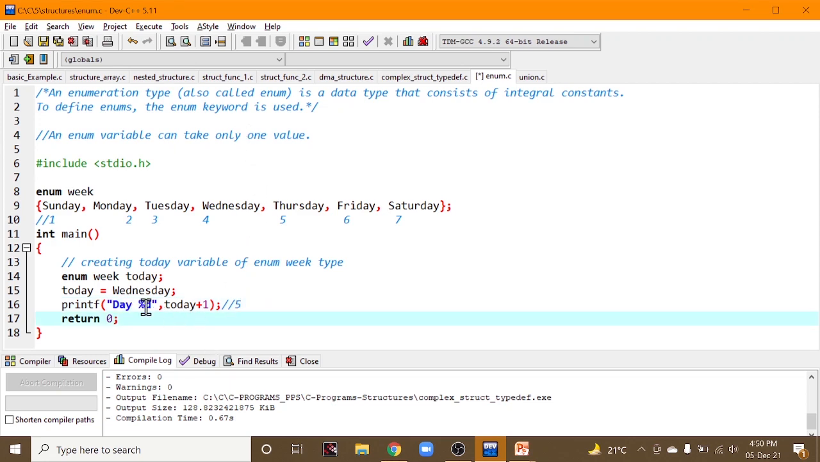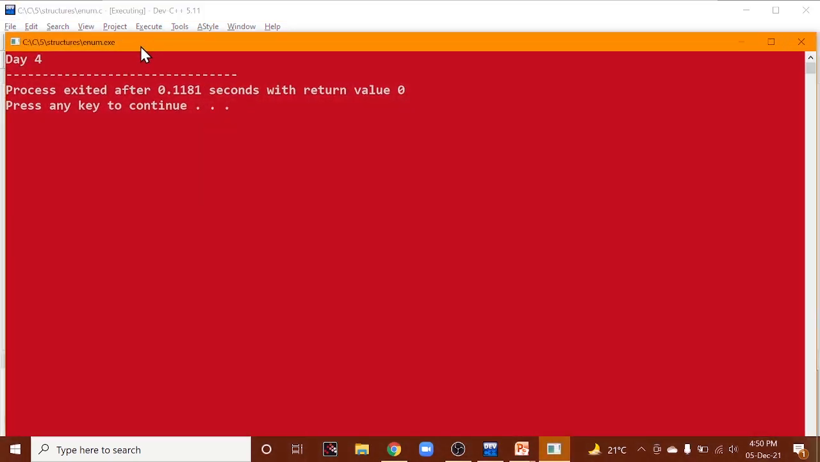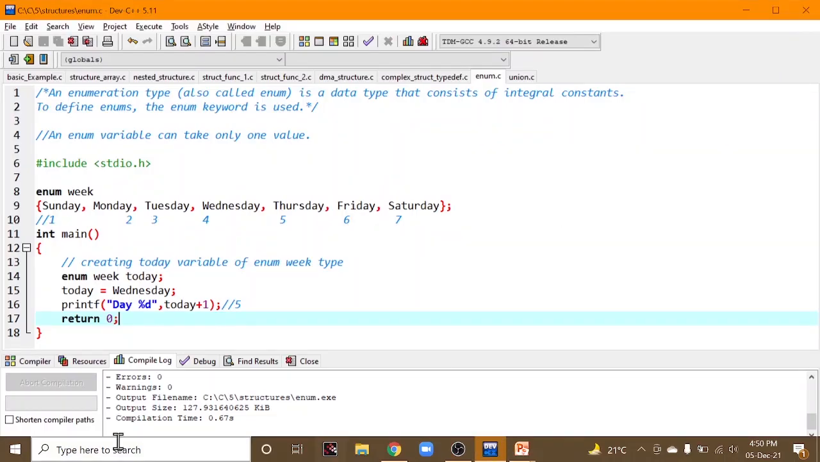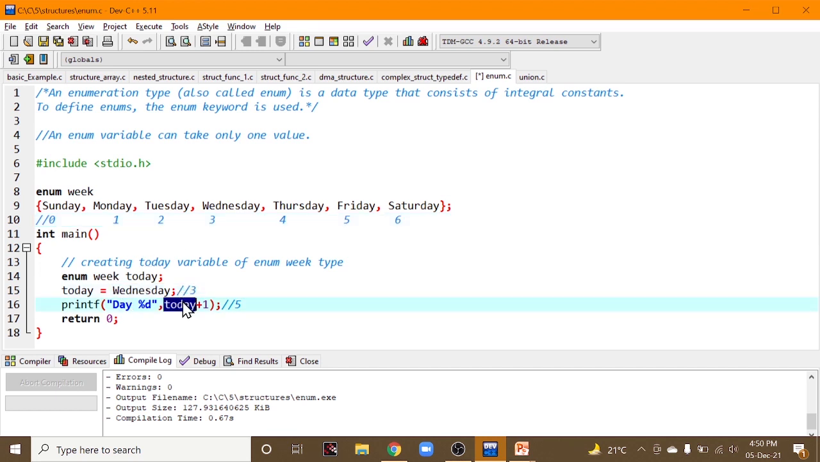That's it, right? We have used percentile. Let us check it. So you got day 4, right? Sometimes it may start with 0 as well, that's why I have taken from 1. For Tuesday it is 2, for Wednesday it is 3, for Thursday it is 4, for Friday it is 5, for Saturday it is 6. So today is Wednesday, which holds 3. Today plus 1 is 3 plus 1, which is 4.